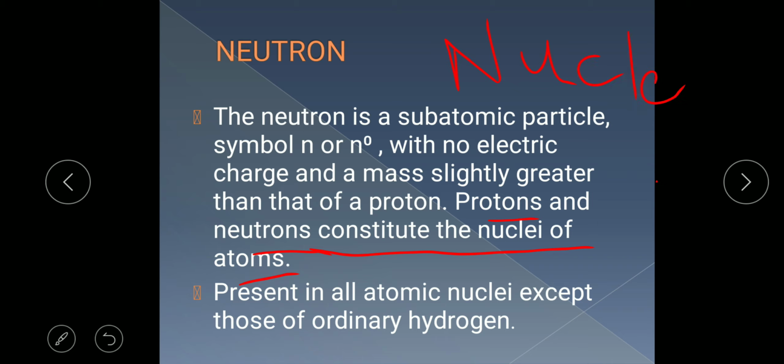Don't get confused: nucleons means the protons and neutrons found in the nucleus. Neutron is present in all atomic nuclei except ordinary hydrogen. It is very important for objective questions in competitive exams that the hydrogen atom's nucleus does not contain a neutron.